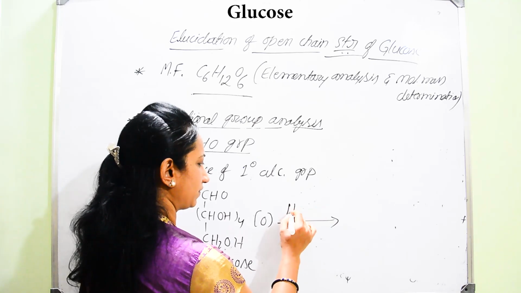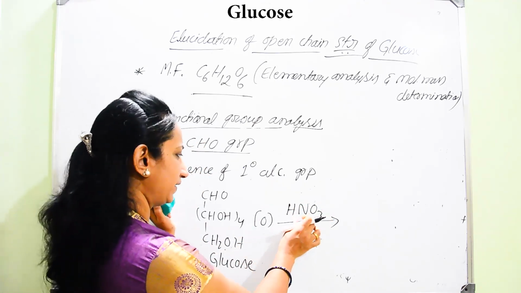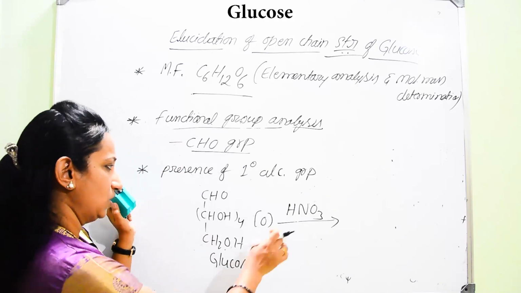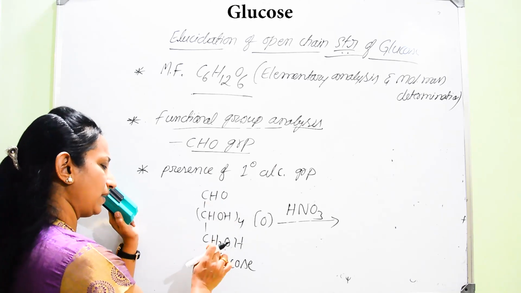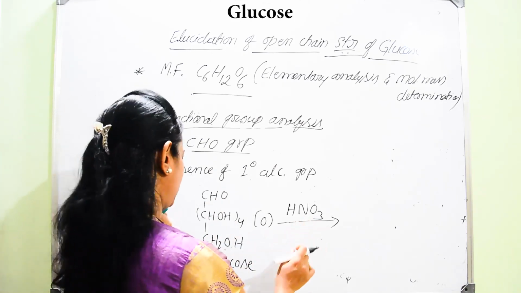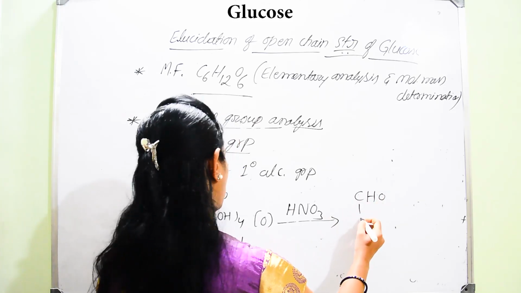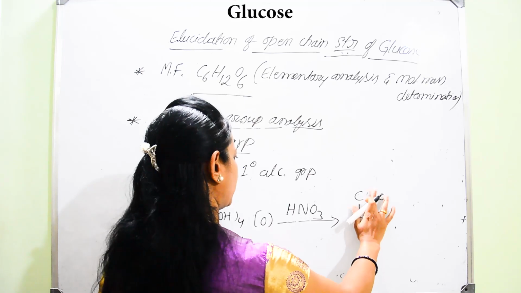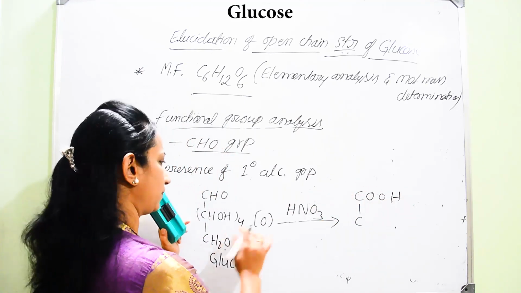When glucose is made to undergo oxidation in the presence of nitric acid, HNO3, a strong oxidizing agent, it will oxidize both the aldehydic group as well as this primary alcoholic group. So he was able to get that product. CHO is converting into COOH, that is the carboxyl group.